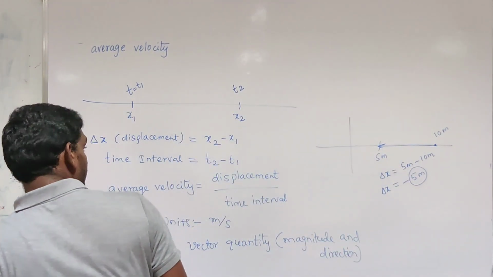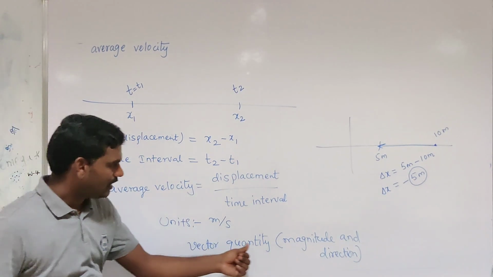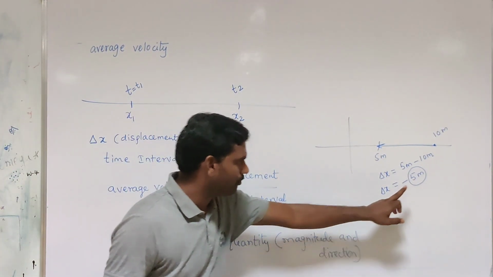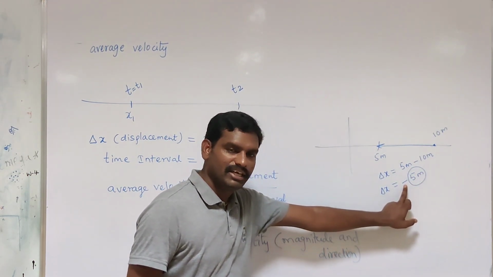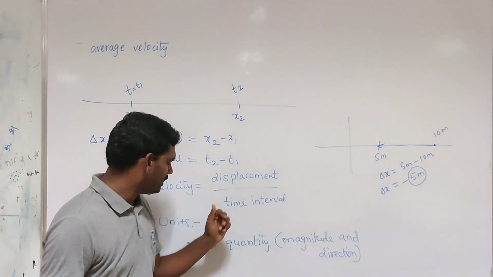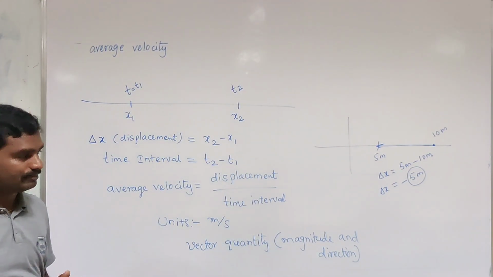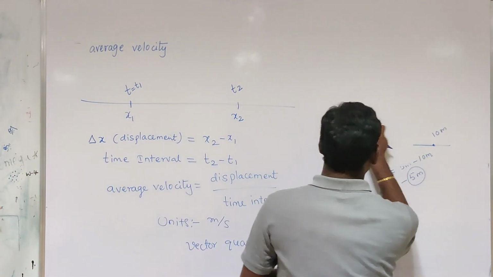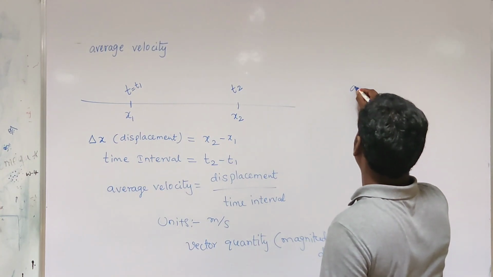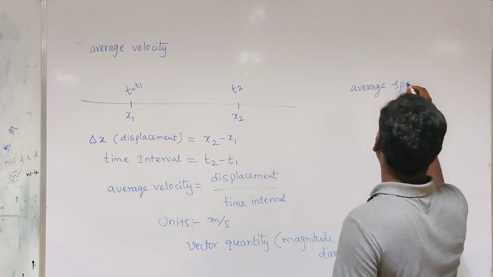And distance can never be negative. Distance is always positive. Displacement is a vector quantity, which has both magnitude, and the negative sign indicates direction. So, as displacement is a vector quantity, average velocity is also a vector quantity. Now, we will see average speed.